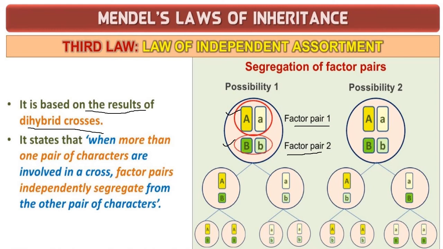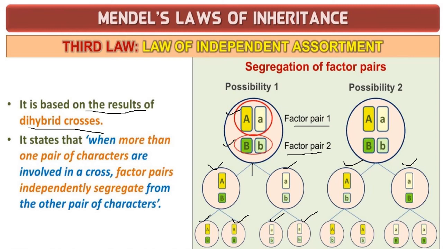So here, when they are brought together, they get distributed independently. They are brought together, but they get distributed independently here. Can you see? They have got distributed independently. And when they undergo meiosis here, you can see the gametes represent the two, independently distributed. So that's what we call the law of independent assortment.